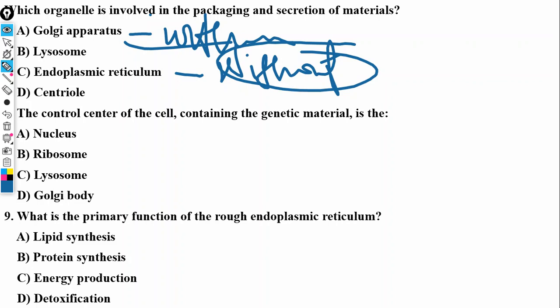All right. So the next is the control center of the cell. The control center of the cell containing the genetic material is the nucleus. So the nucleus is the control center. We call it the brain of the cell.